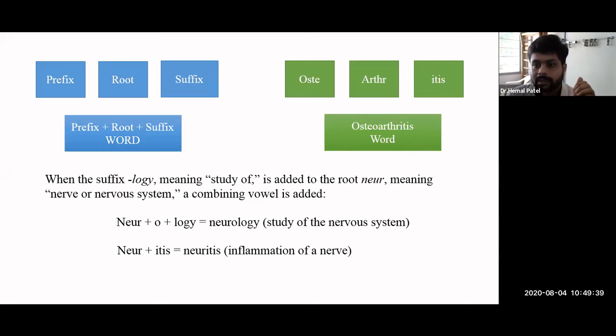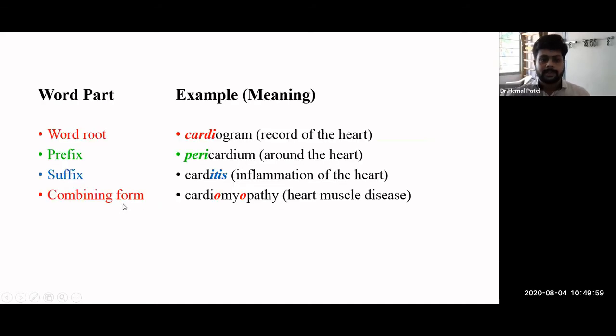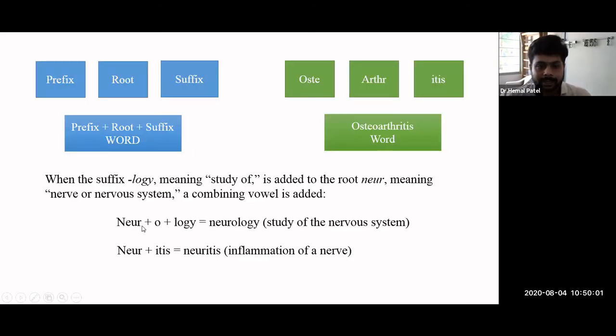It is not necessary to mug up osteoarthritis, because the word itself says that itis means inflammation, related to any inflammatory condition. So we can easily understand that the term is related to bone, joint, and inflammation. In the same way, we have one more example.